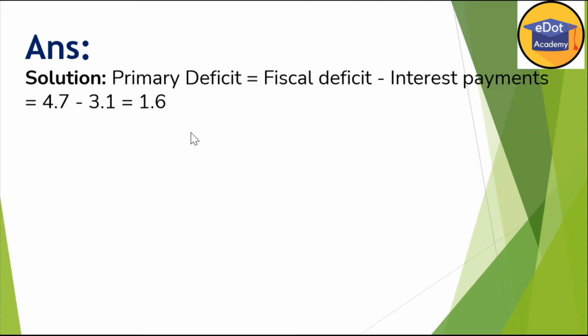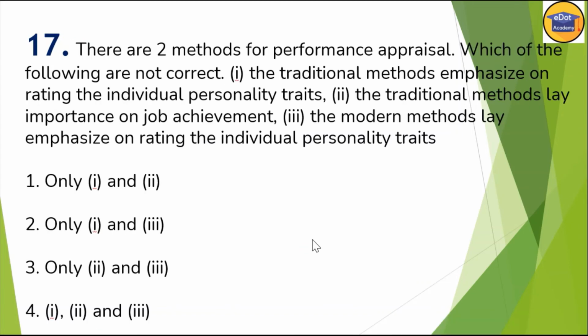Next, I read question 17 here. There are two methods of performance appraisal. Which of the following are not correct? The traditional method emphasizes rating the individual personality trait. The traditional method lays importance on job achievement. The modern method lays emphasis on rating individual personality traits.